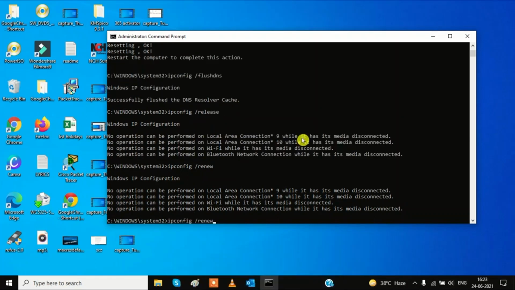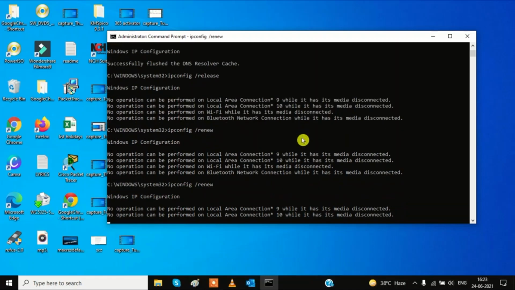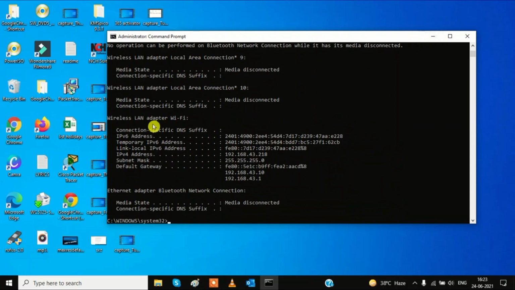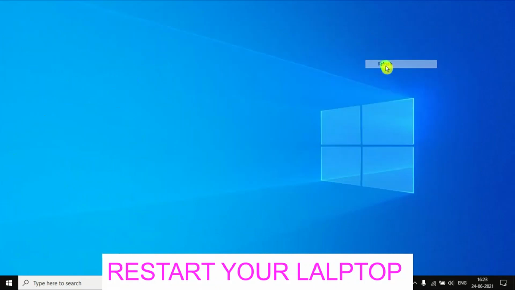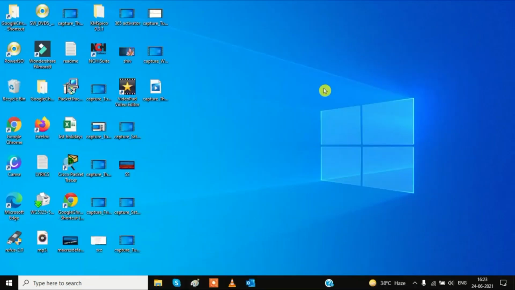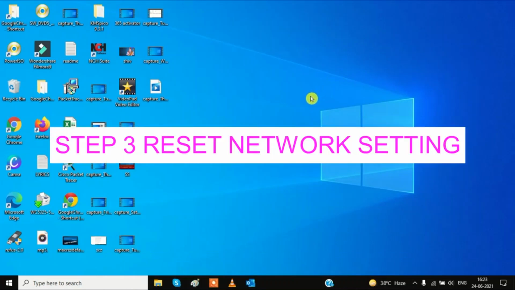Once connected to Wi-Fi, it will automatically give you the IP address. Wait for that and then type here. You can see I have got the IP address. And then restart your laptop. If you are still facing the same problem, then you have to follow the next step, which is reset network settings. This is the advanced step.